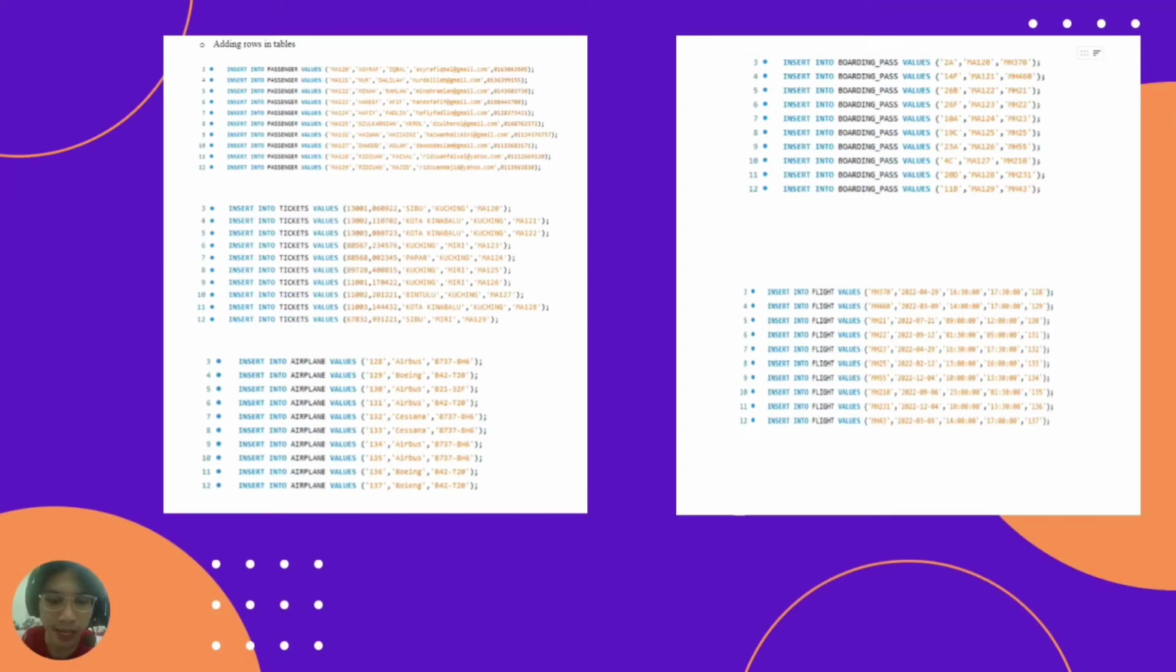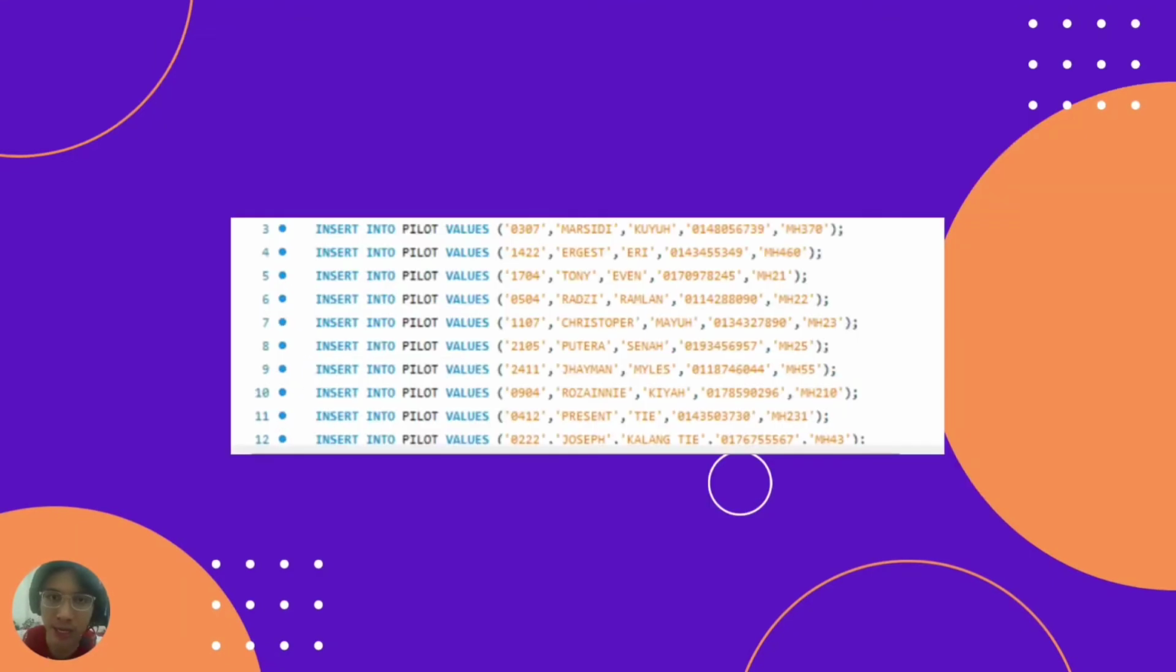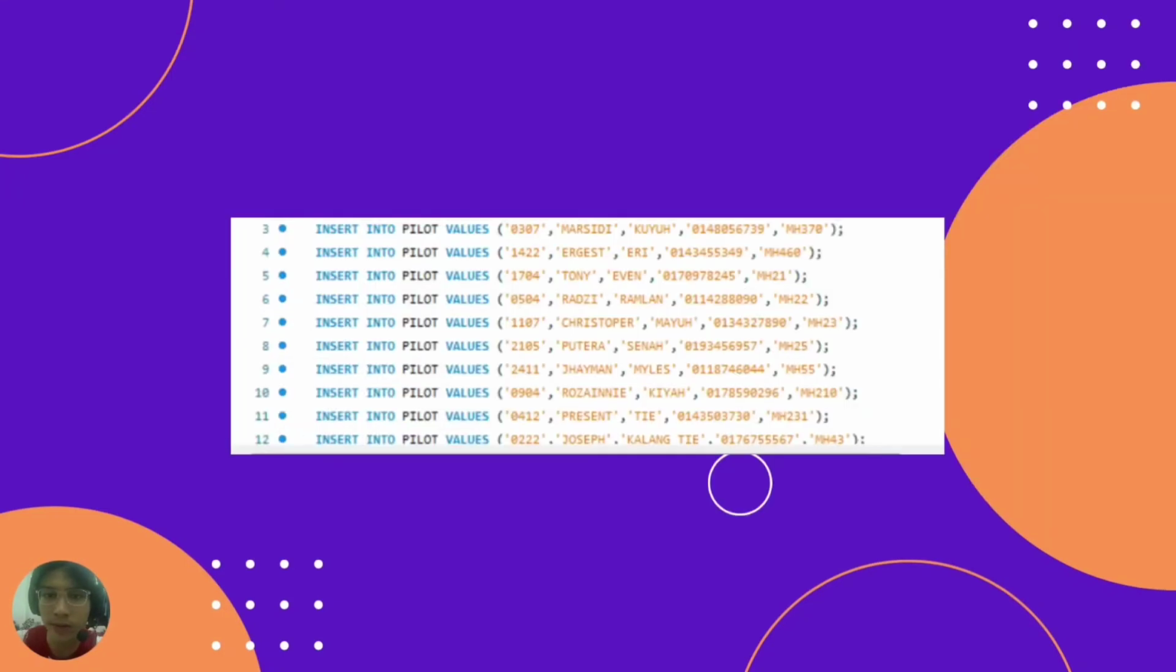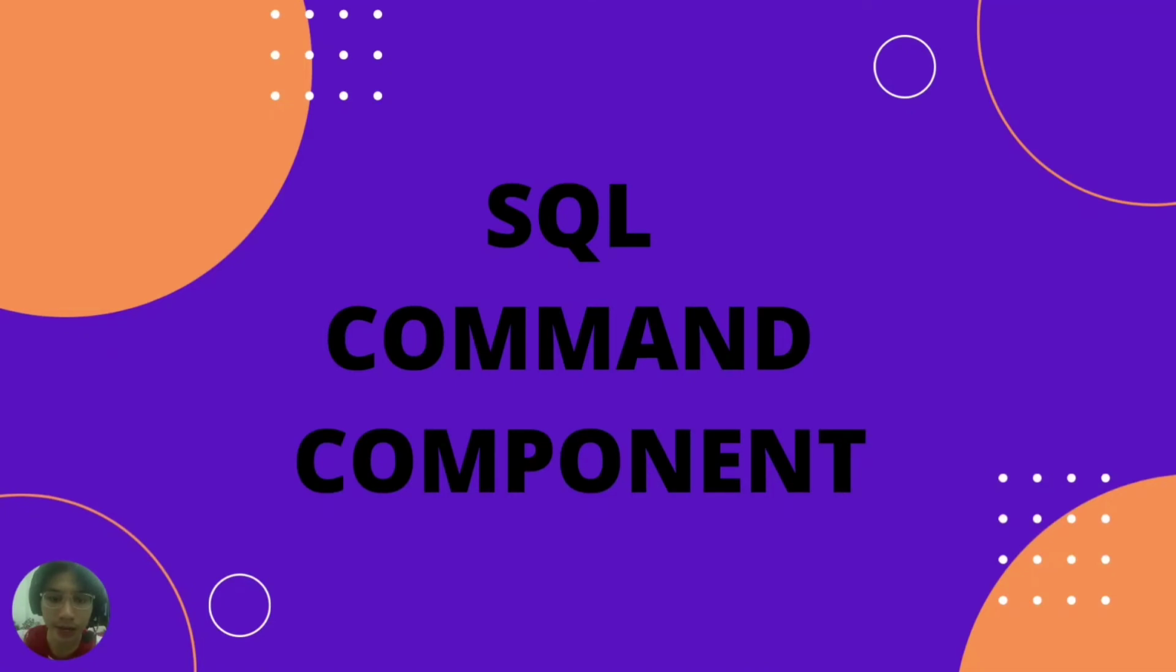And then next is adding rows in the tables. We use the insert command to insert values inside the tables that we have created. So we insert the values into the passenger table, ticket table, airplane table, boarding pass table, flight table, and then the last one is the pilot table. These are the values that we insert. There are 10, I think, for all these tables. And then the SQL command component.